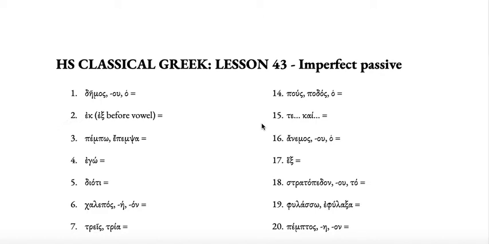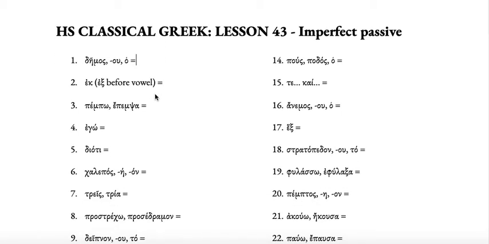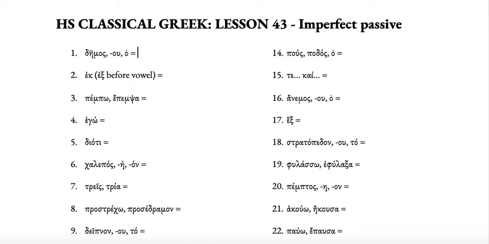Okay, so this lesson starts with some vocabulary review. So we'll go through that first. So demos is the people. Ek, or ex if it's before a vowel, means out of, and it takes genitive case. Pempo means I send, and it has the weak aorist epempsa. Ego means I. Dioti means because.